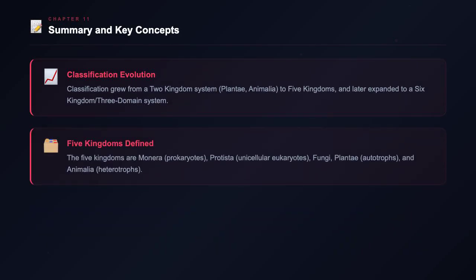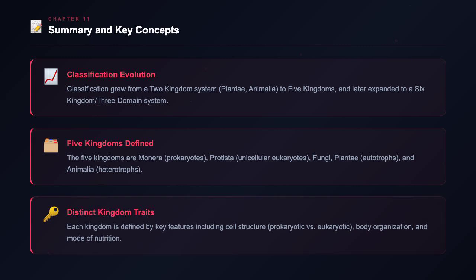Biological classification has changed over time. The earliest system had two kingdoms, Plantae and Animalia. Later, the five-kingdom system was introduced, adding Monera, Protista, and Fungi. This system was expanded to 6 kingdoms with the 3-domain system.